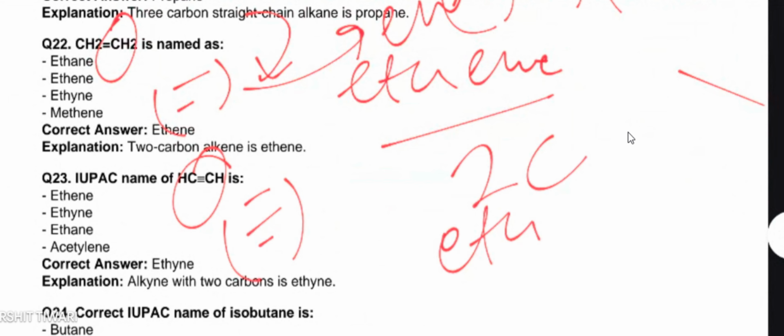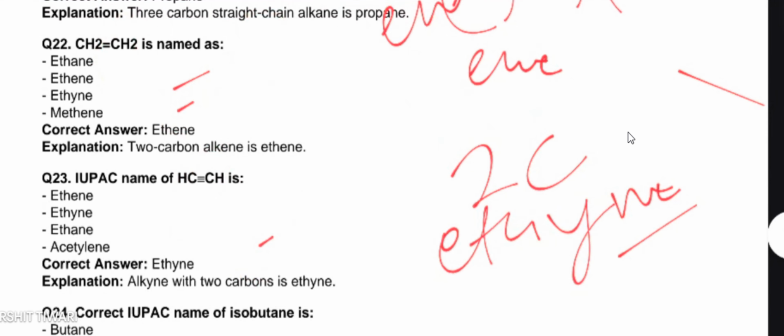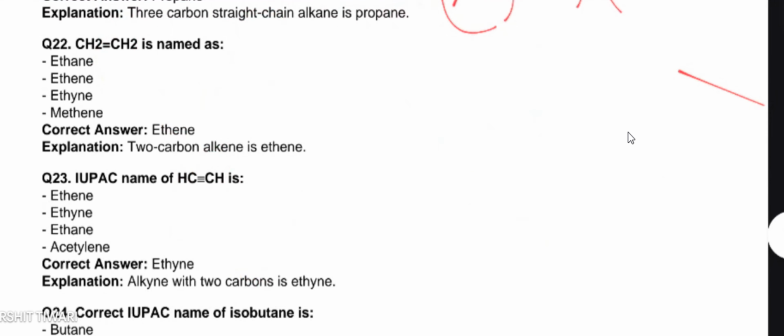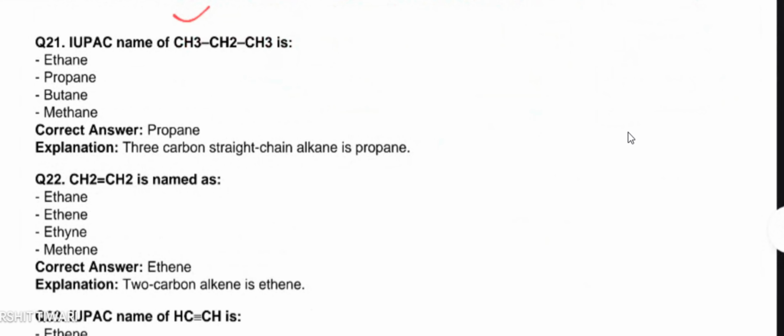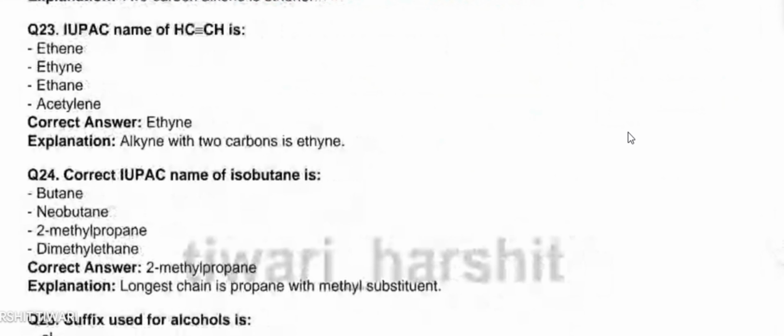So for that, you will have to add "yne" as a suffix. These are the basic things, but you have to know these types of basic things to solve other complex IUPAC structures. Okay, let's move on to the next one.